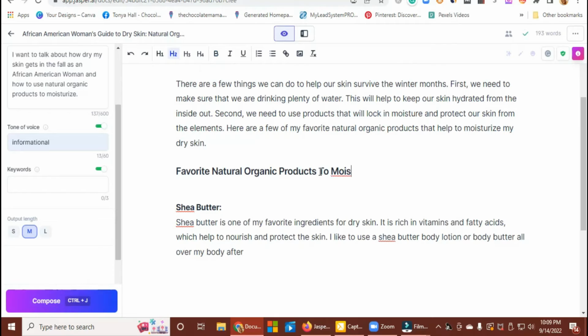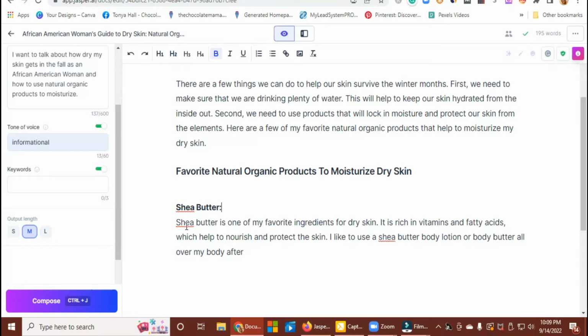So what I'm doing here is I am giving Google things that they want so that they can understand where I'm going with this blog post. So I'm giving it headers, subheaders. Now, if I can't think of anything, then this system will do it for me. It actually has a place in here for you to do that, but I'm just kind of going off what it's already given me. So favorite natural organic products to moisturize dry skin. Okay. So shea butter.